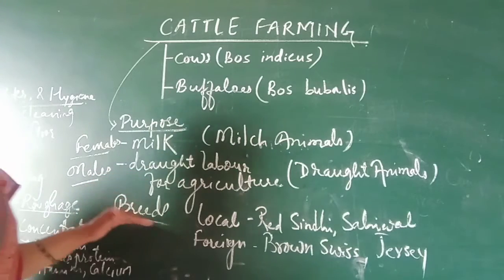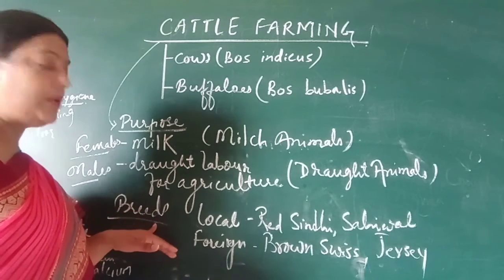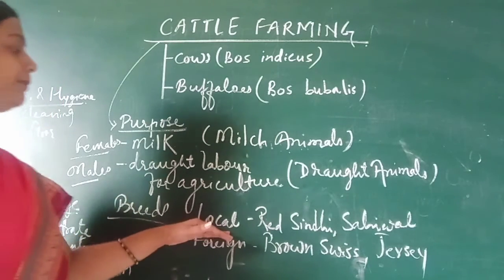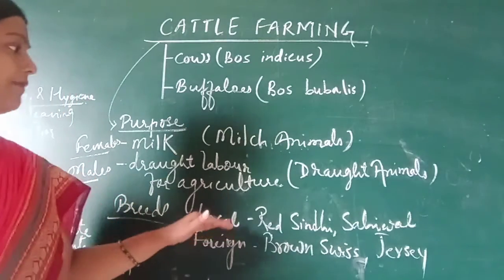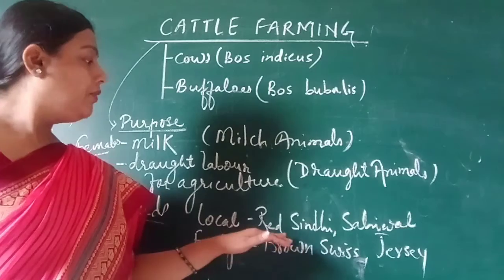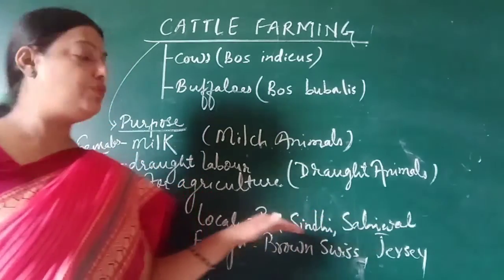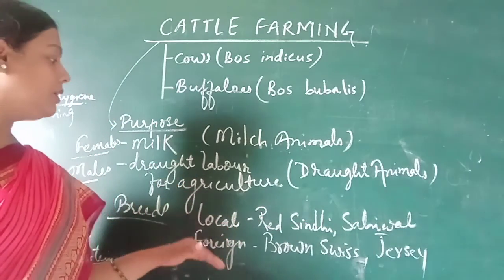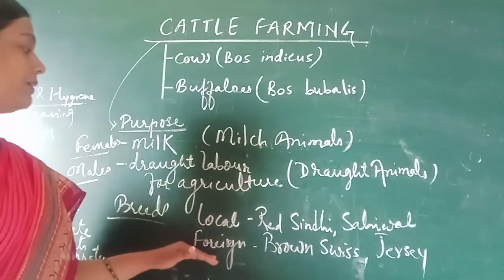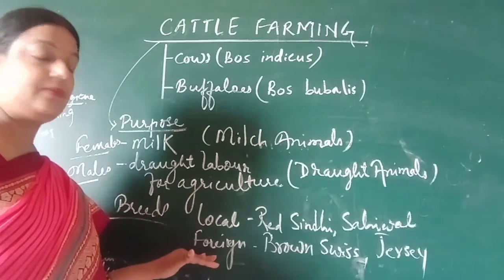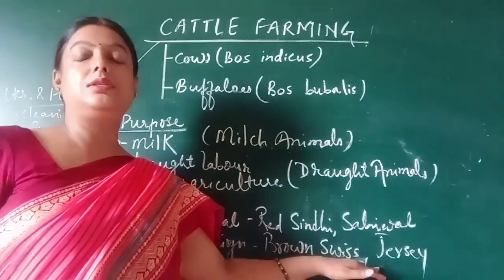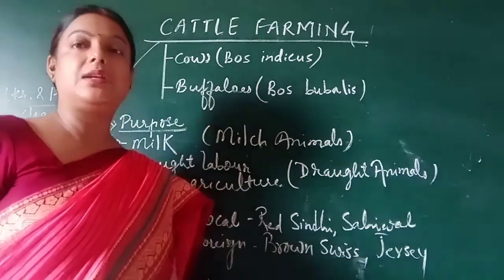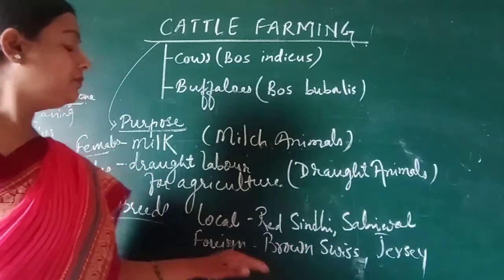Now again, they can be divided on the basis of breeds. The first one is the local breed. Local breed means indigenous breeds, and we have two examples here: Red Sindhi and Sahiwal. These two are examples of local breeds of cow. Then we have foreign breeds also, the Brown Swiss and Jersey. Jersey is very common. You must have seen Jersey cows.